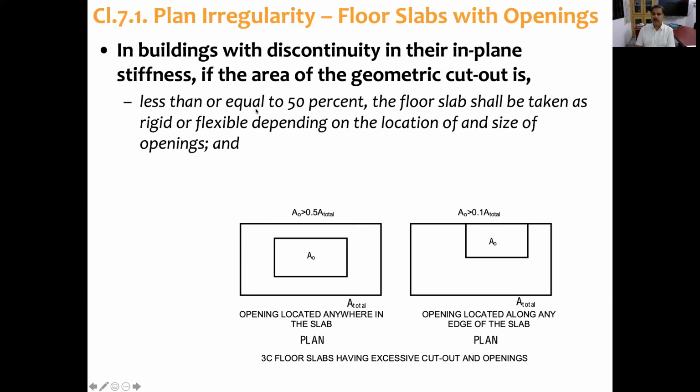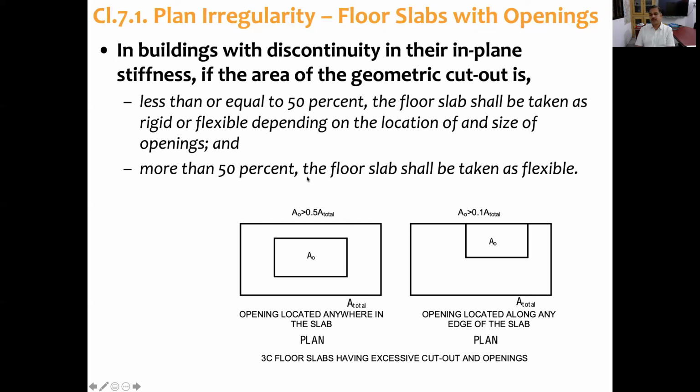If the area of the geometric cutout is less than or equal to 50% of the floor slab, the floor slab shall be taken as rigid or flexible depending on the location and size of the opening. If the location is along the edge, then it will become a flexible floor diaphragm. If it is in the middle, anywhere inside, but the area is more than 50%, then the building is said to have excessive cutout and the floor slab shall be taken as flexible.